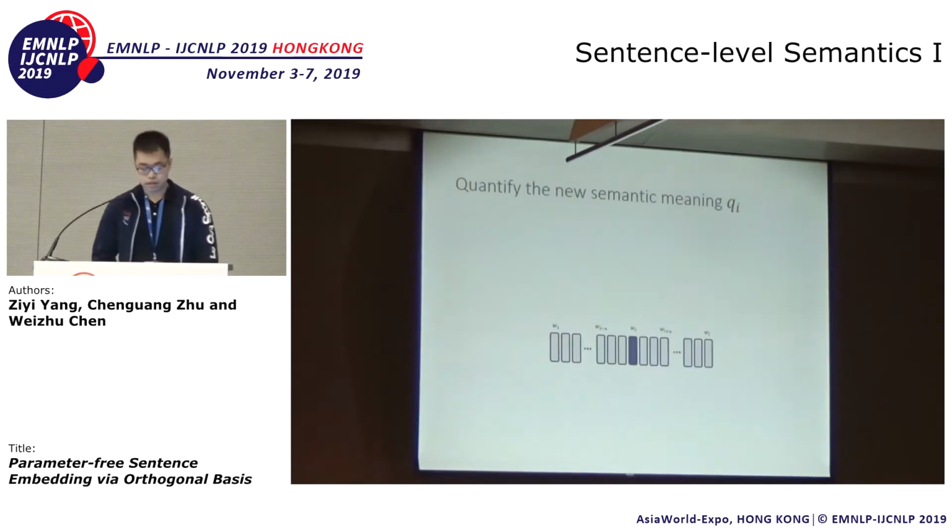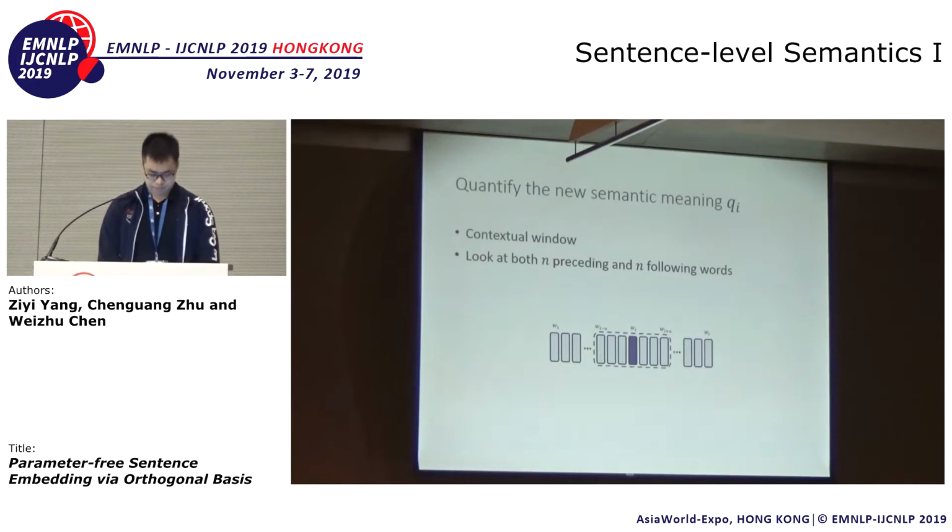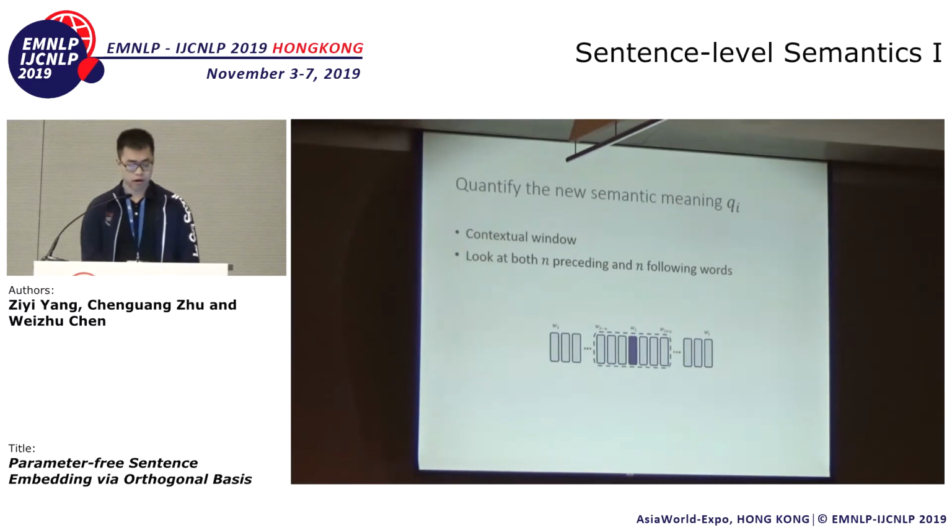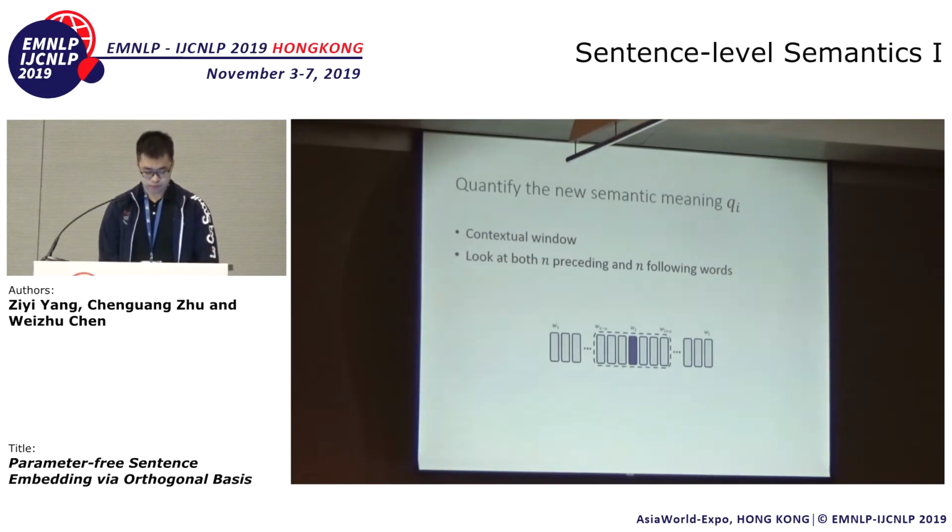Since the Gram-Schmidt process only processes the words that come before the word WI, we also want to include the information that comes after WI. So if we want to quantify the new semantic meaning Qi for WI, we define a context window of WI, which includes both the n preceding and n following words of WI.